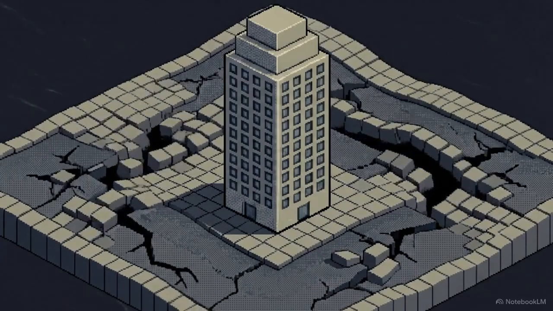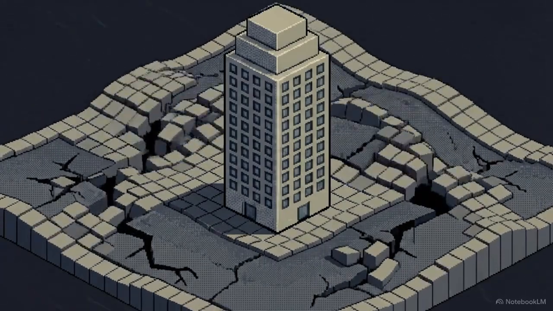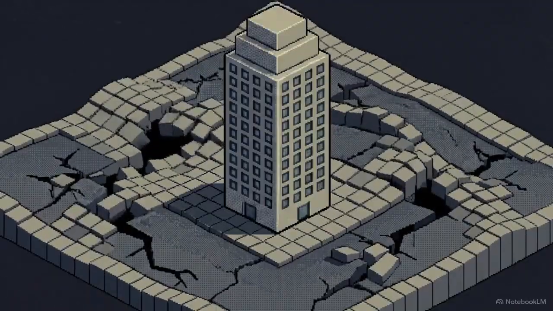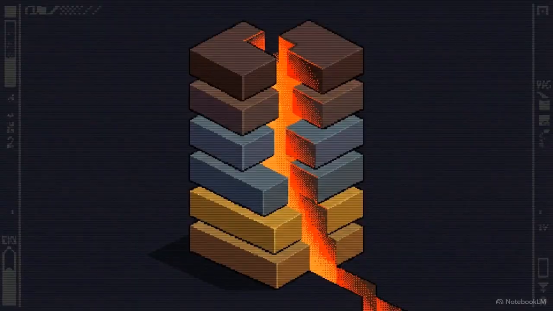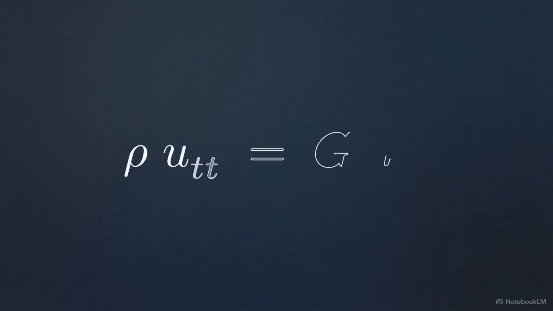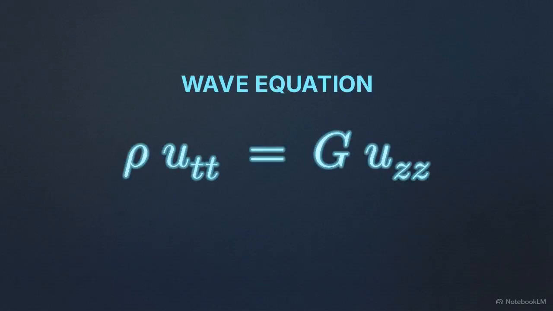To keep a building standing during an earthquake, engineers need to know exactly how the ground beneath it is going to move. They have to map out the intense stress and displacement of the soil while the earth is actively tearing itself apart. This glowing 8-bit equation is the wave equation. It is the mathematical rulebook for how seismic energy travels, and it is what we call a partial differential equation,